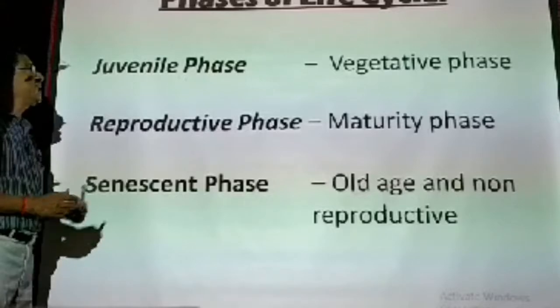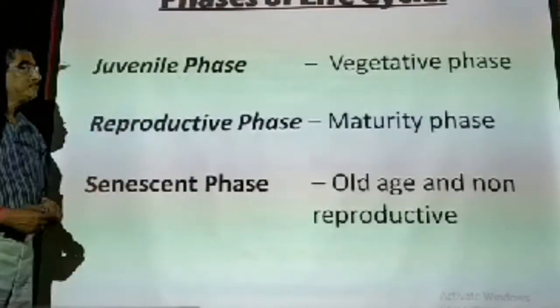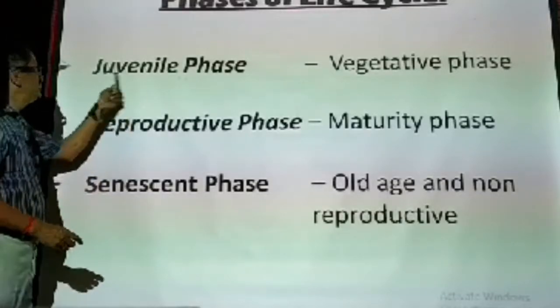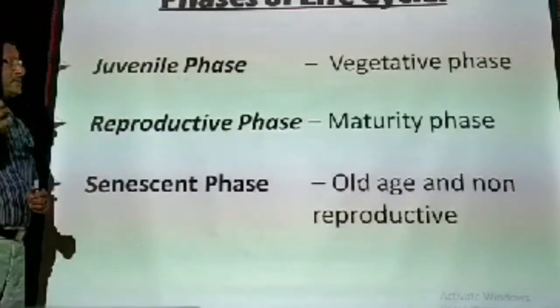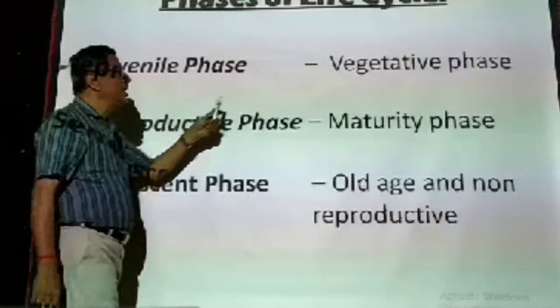What are the three phases of the life cycle? We have to see. First one is the juvenile phase. What is the meaning of juvenile? The term juvenile means very young. Juvenile phase. Phase means a state.